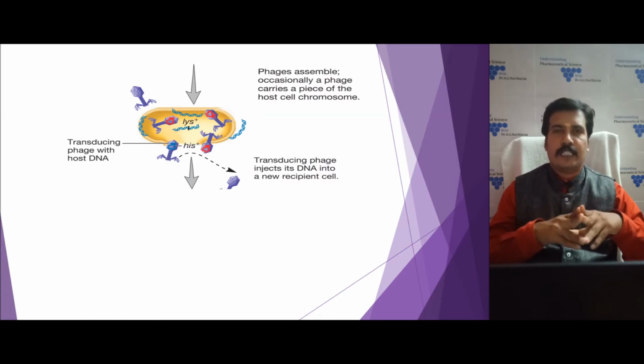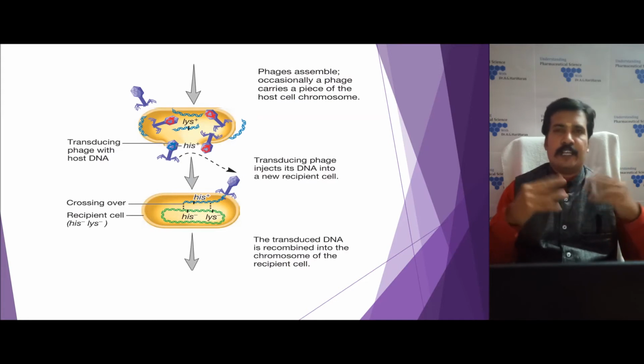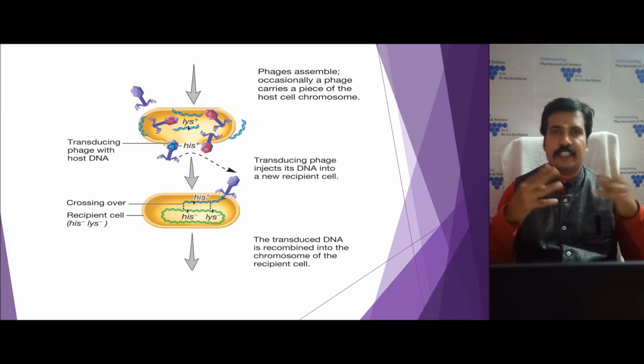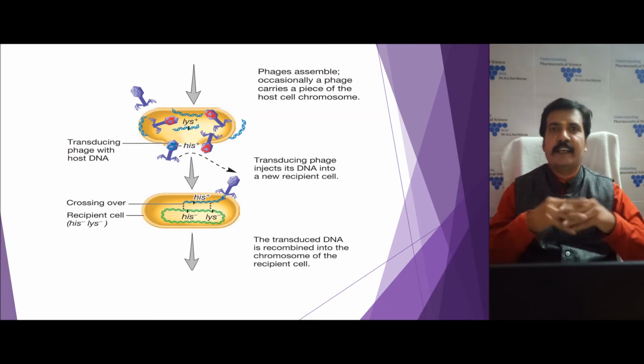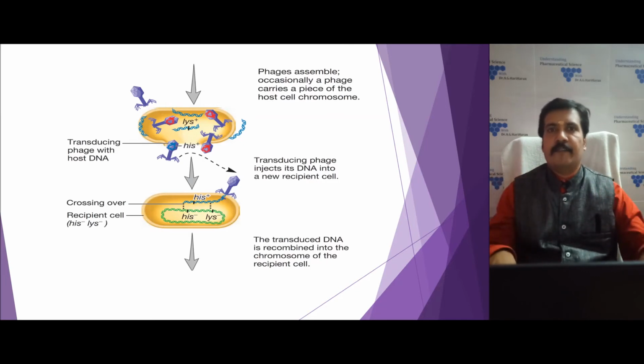It moves and binds with the receptor of the new host, and the bacterial genetic material gets internalized. It does not have the ability to replicate like a virus. Instead, this genetic material gets integrated with the second bacterial host's genetic material by recombination, and then it produces new characteristics.